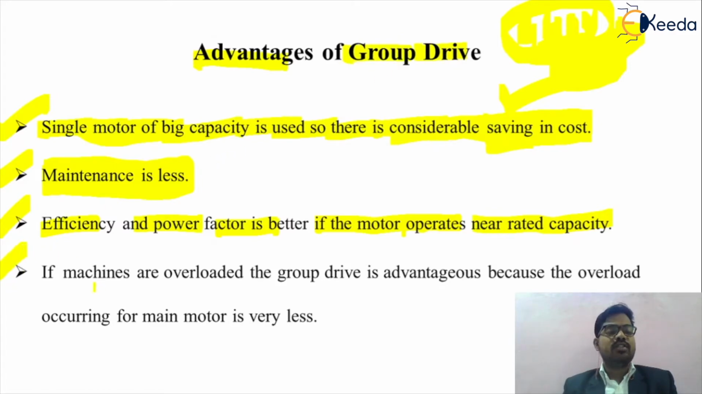Then the next advantage is that if machines are overloaded, the group drive is advantageous because the overload occurring for the main motor is very less. Obviously the overload capacity of such a drive is very advantageous, because we are using a single motor for n number of applications. So the overload capacity of such a motor will be very large. So these are the various advantages.